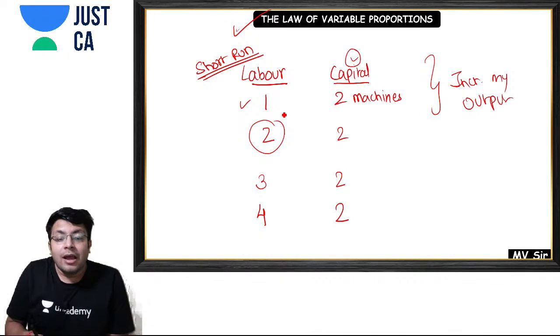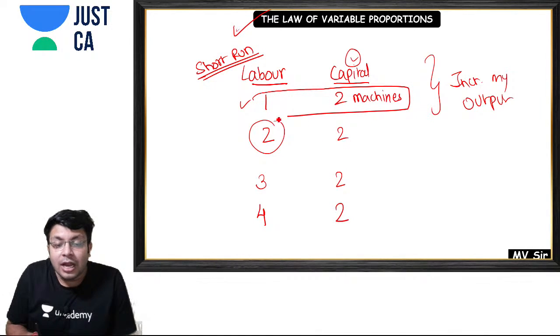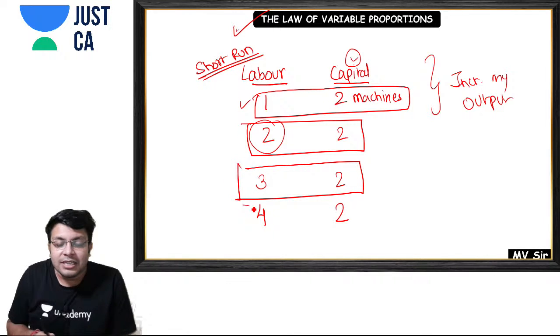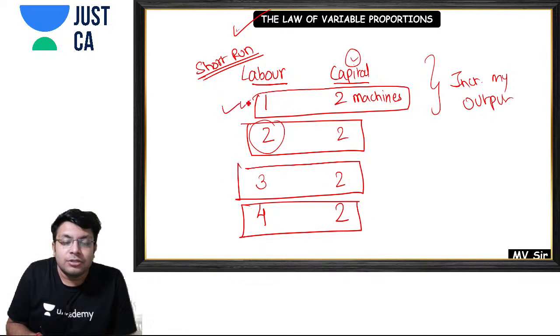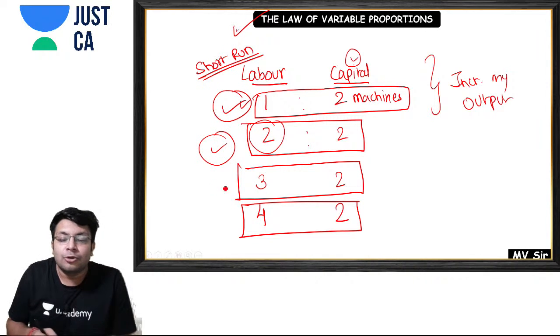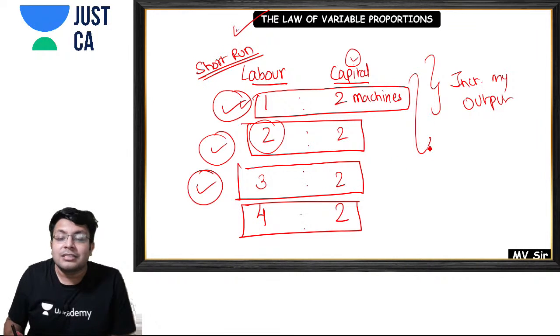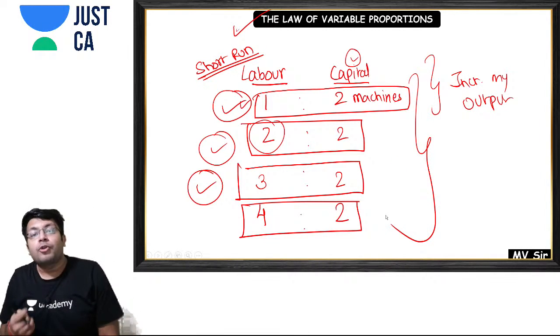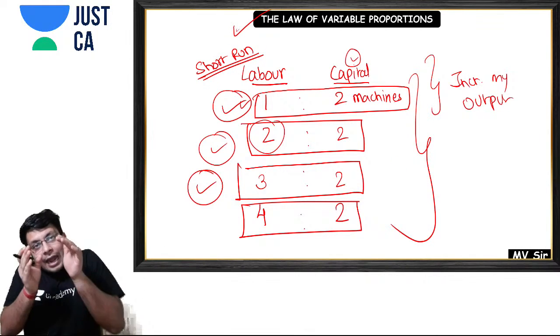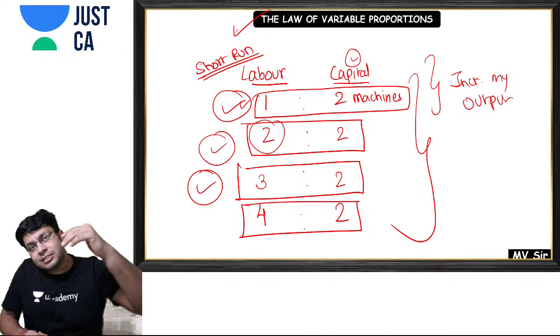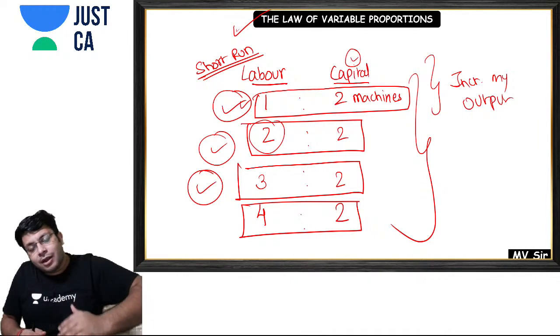Now what is happening? The proportion of the inputs that you are using is changing again and again. First you are using the inputs in 1:2 proportion, then 2:2, then 3:2, then 4:2. That is why you are analyzing how my output will be affected if I increase my variable factor.